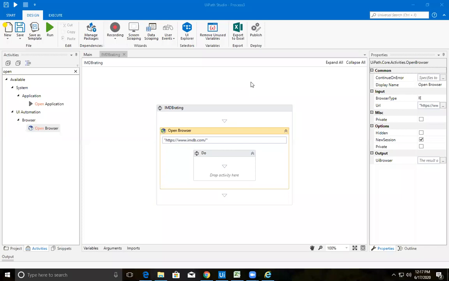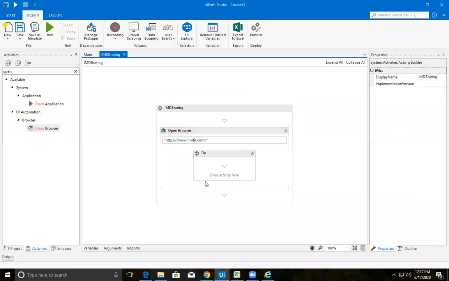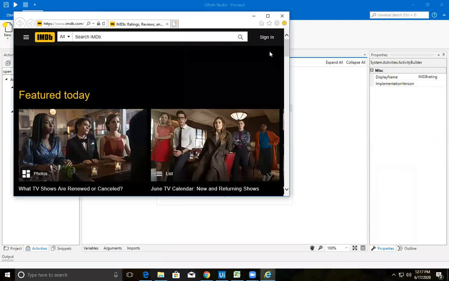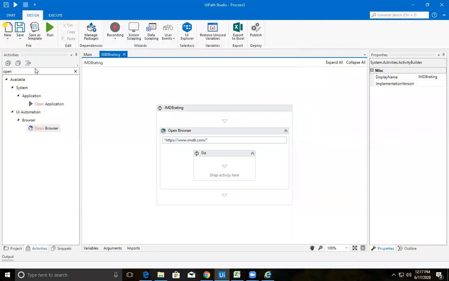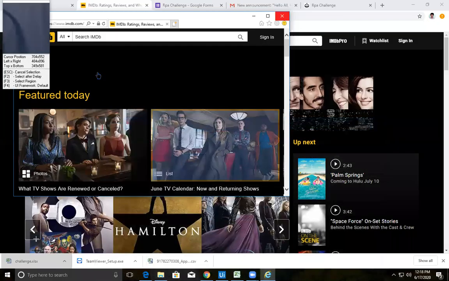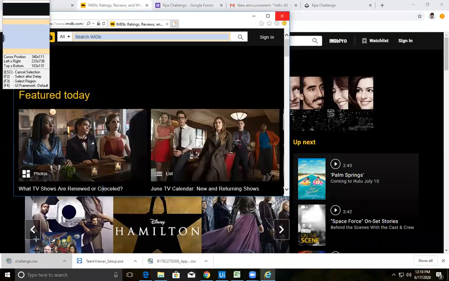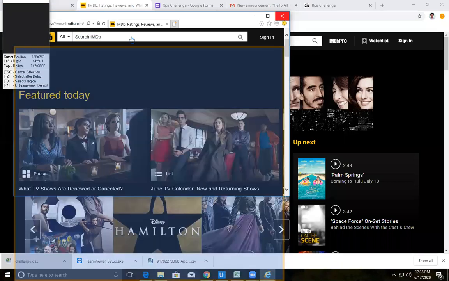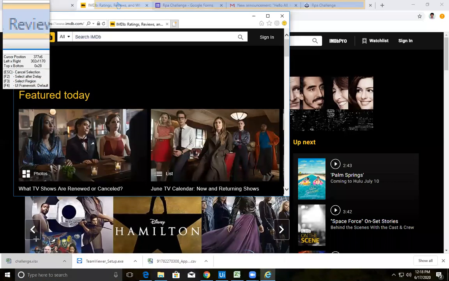Fine. So next, what do we need to do? We need to type something here. So let's use an activity called type into. Bring the type into activity within your browser. So where I need to type, indicate on the screen. Make sure you make this indication on your IE, not on your Chrome.